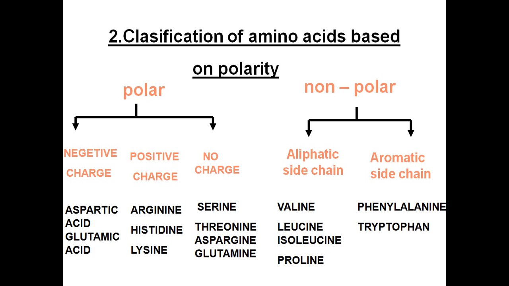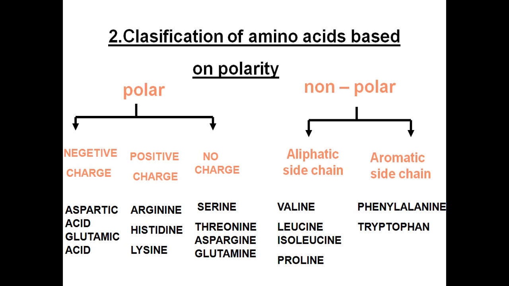Positive charge containing amino acids are arginine, histidine and lysine. No charge amino acids include serine, threonine, asparagine and glutamine. And non-polar amino acids with aliphatic side chain are valine, leucine, isoleucine and proline, and with aromatic side chain, phenylalanine and tyrosine. These are non-polar amino acids.